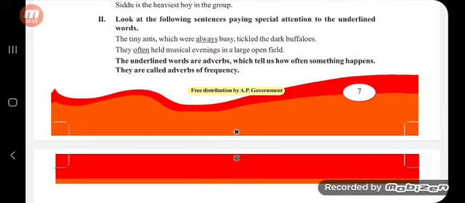It means that there is a common feature in these two words, often and always. What is that common feature we can discuss in this section. Always in the first one and often in the second one.